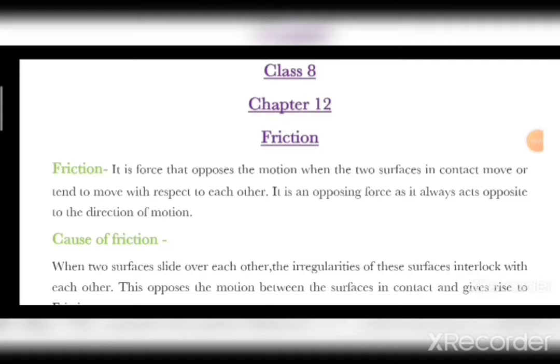Hello students, today we'll be starting chapter number 12, that is friction.